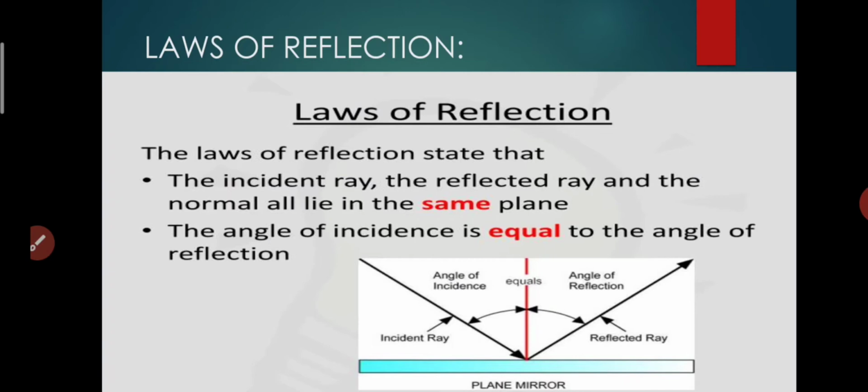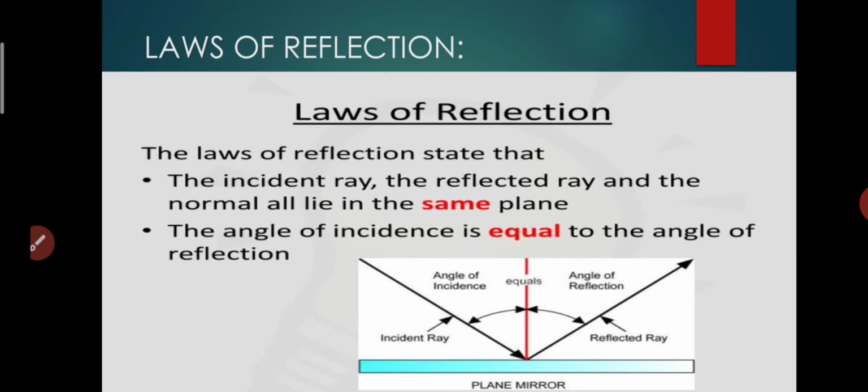Okay, here you can see in the diagram the incident ray which comes to the surface, and the reflected ray which goes out after reflection. And wherever the equal sign is written there, that is our normal ray.